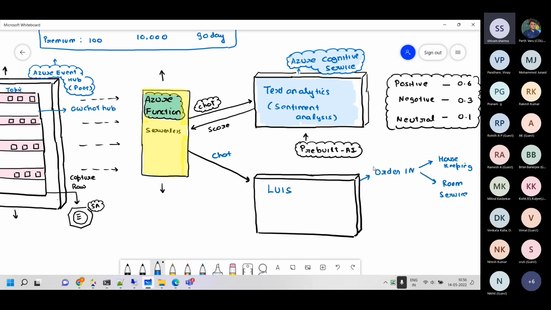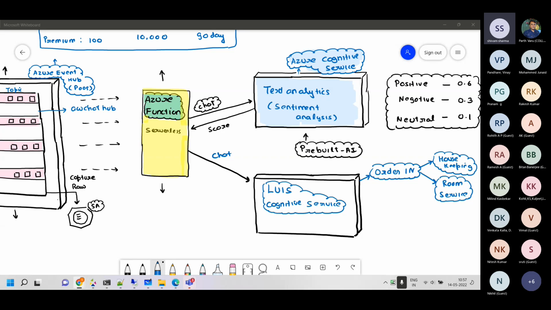Then Lewis classifies whether they are talking about housekeeping or room service. That's what it does. This is also a cognitive pre-built solution which we can tune as a service.